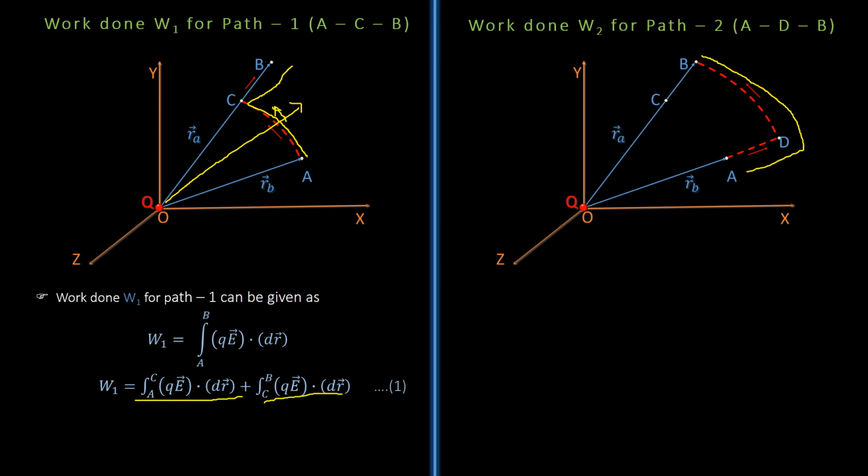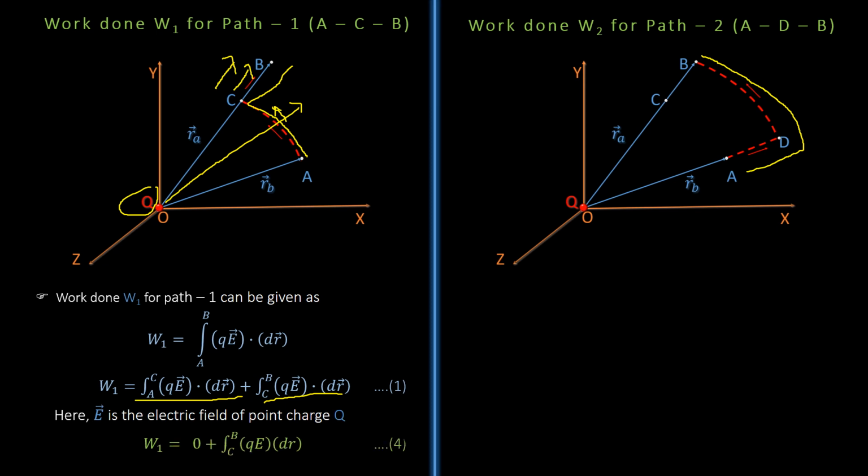In second integration, electric field is from C to B. Field line is going outward from charge Q, and so electric field is from C to B and displacement is also from C to B. So it is like QE dr cos 0, and hence we have W1 is equal to 0 plus integration C to B QE dr. That was our fourth equation, right?